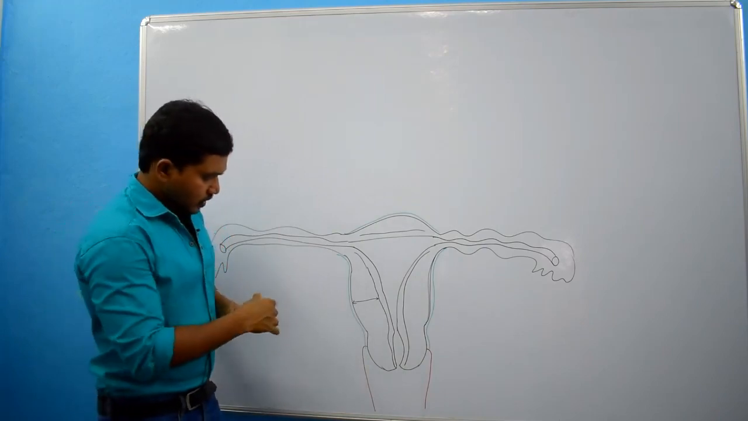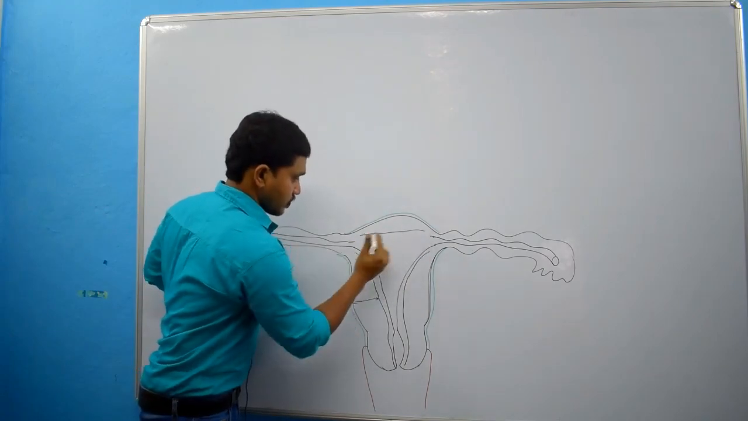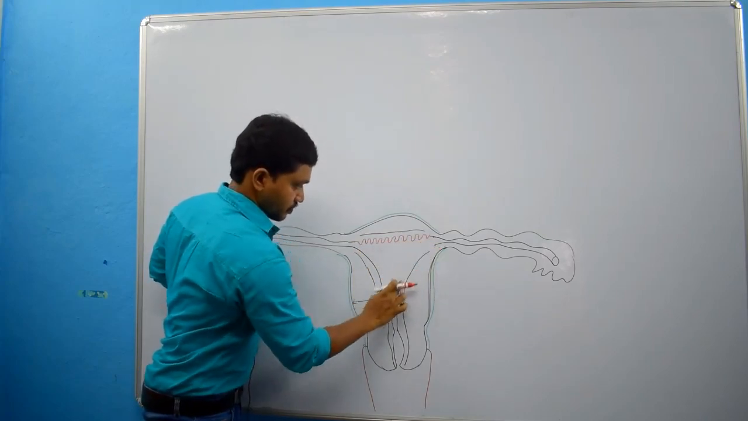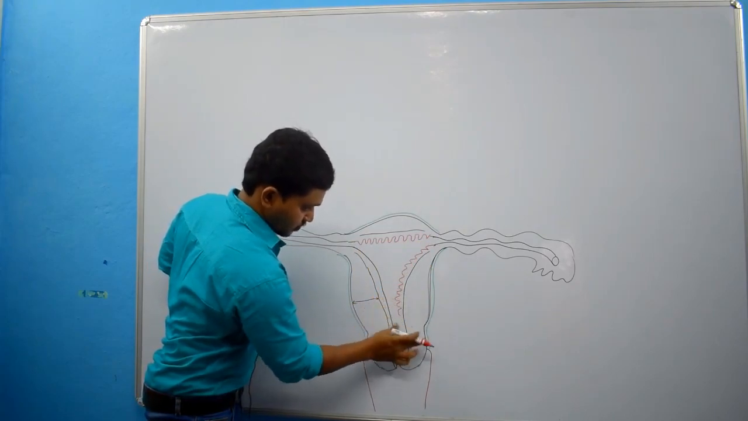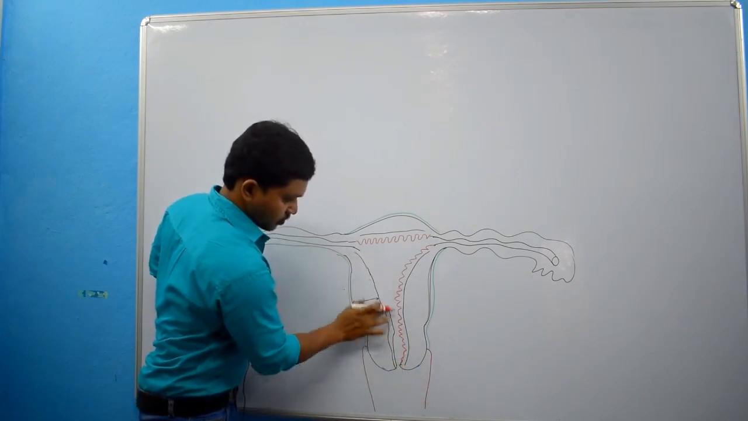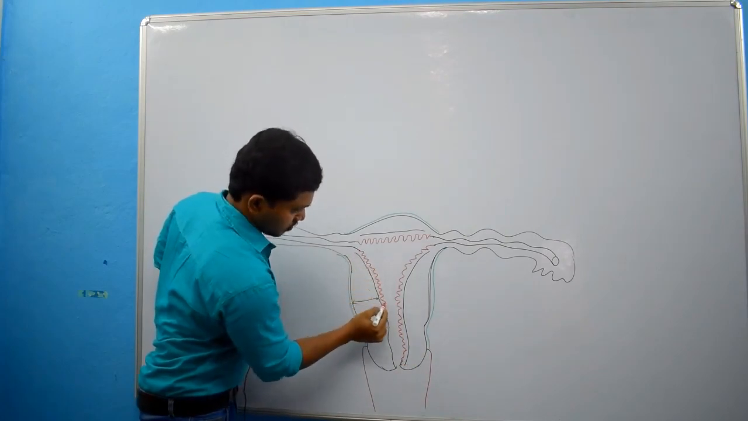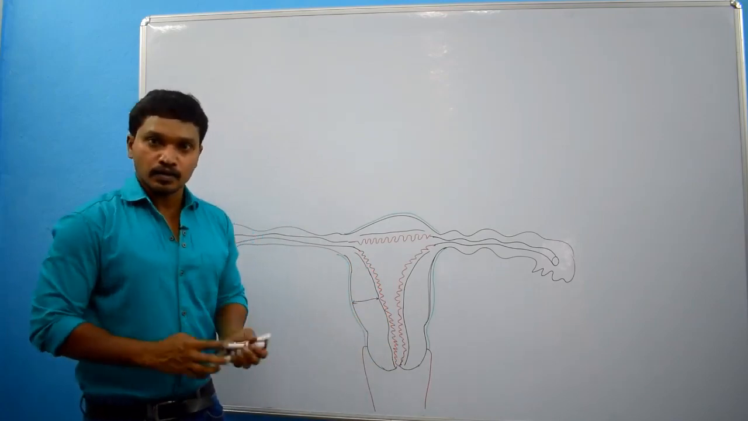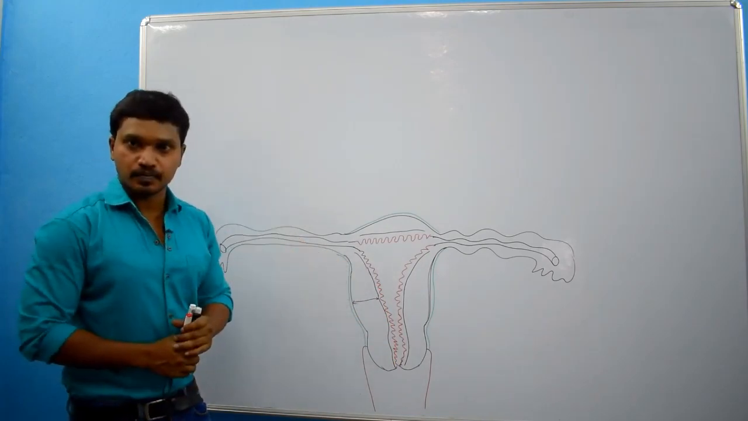Then there will be the innermost layer. This innermost layer we call the endometrium. So this is the endometrium. Endometrium is nothing but the mucosa of the uterus. Very simple. This is the mucosa of the uterus. Clear? Perimetrium, myometrium, and endometrium. Right?